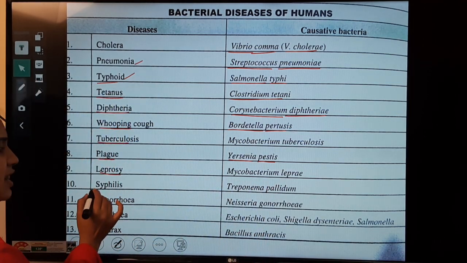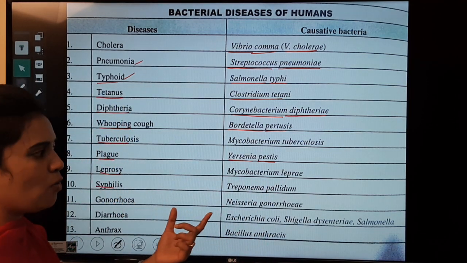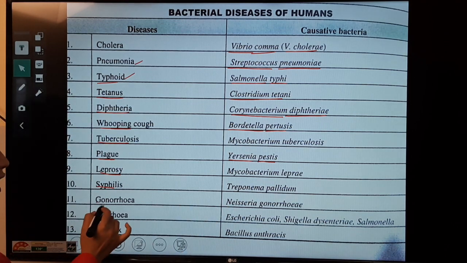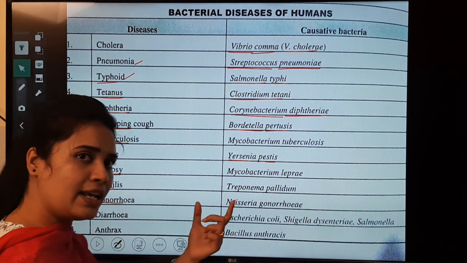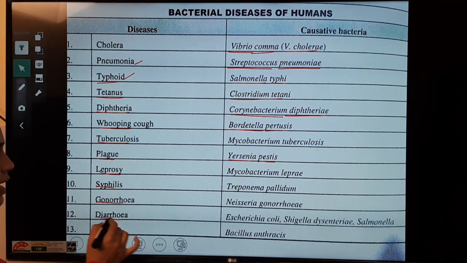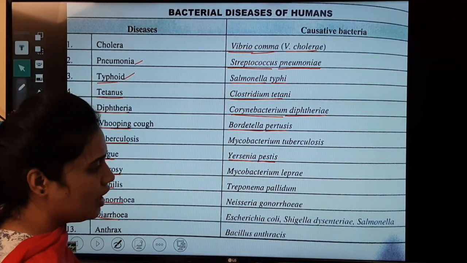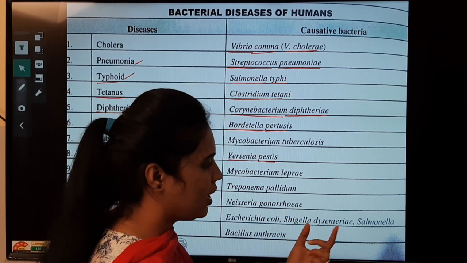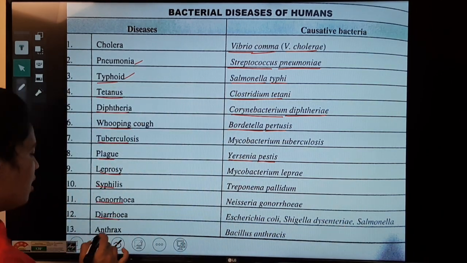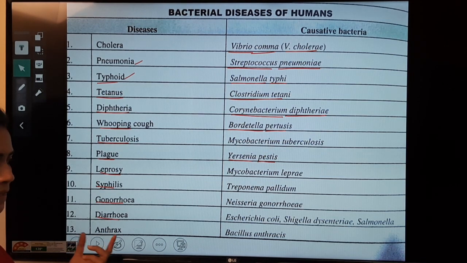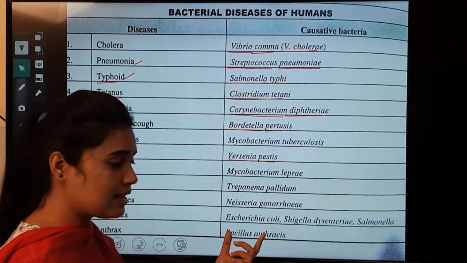Okay. Syphilis, it is caused by Treponema pallidum. Gonorrhea, it is caused by Neisseria gonorrhoeae. Diarrhea, it is caused by Escherichia coli or Shigella dysenteriae, or Salmonella. Anthrax is mainly caused by Bacillus anthracis.